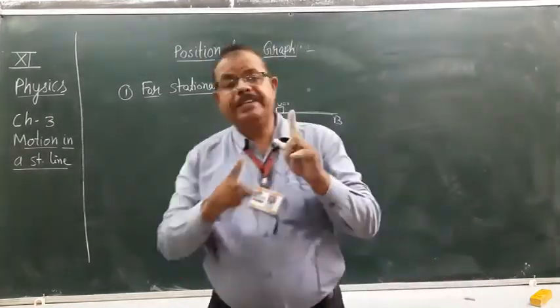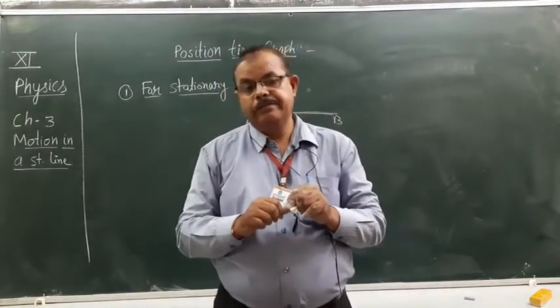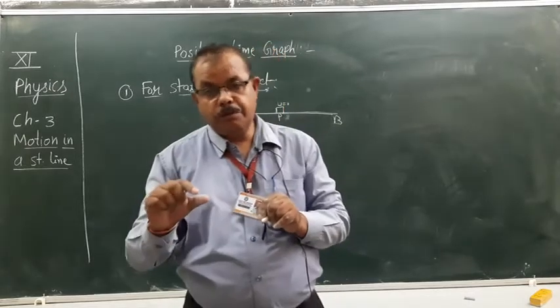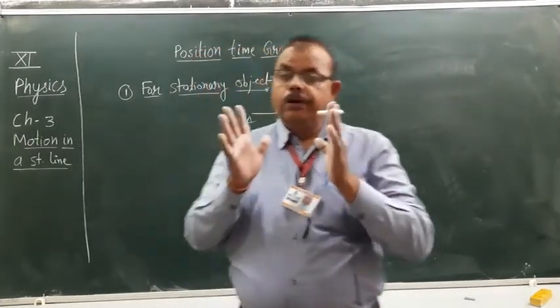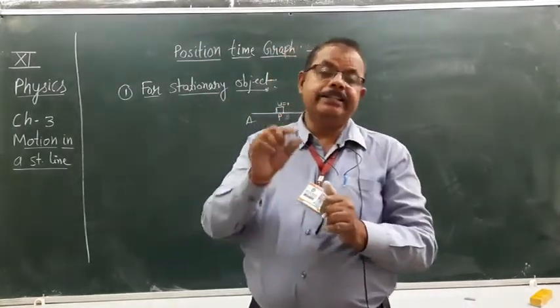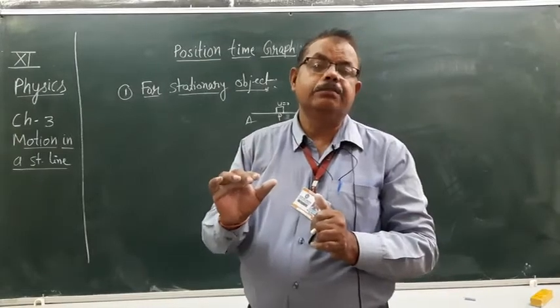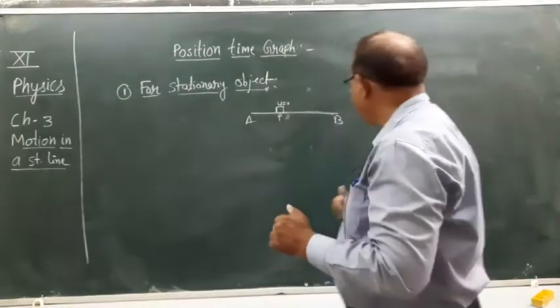Just think, the object is at rest, time is continuously going on, but will the position of the object change or not? No. If the object is in a stationary state, its position does not change, but time is continuously going on. So the graph will be